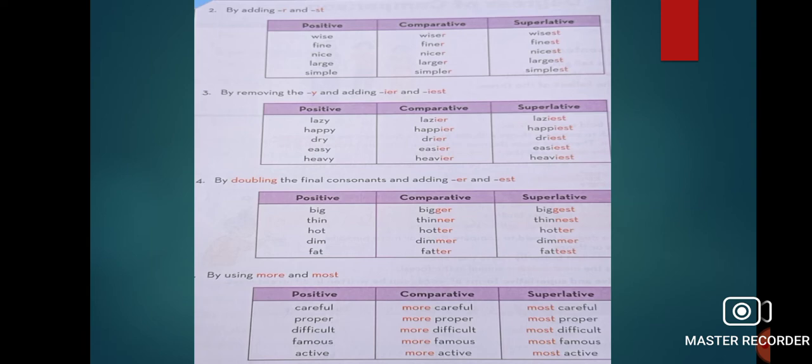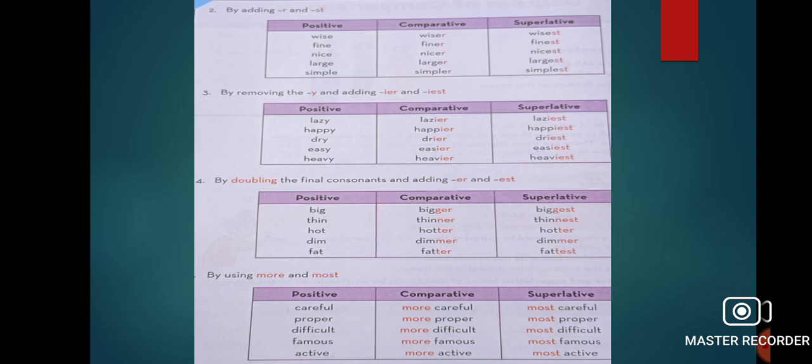So in comparative, we have to double G and add ER. Last word is G, we have to add G plus ER. In superlative, we have to add G plus EST. Same way, thin, thinner, thinnest. Hot, hotter, hottest. Dim, dimmer, dimmest. Fat, fatter, fattest.